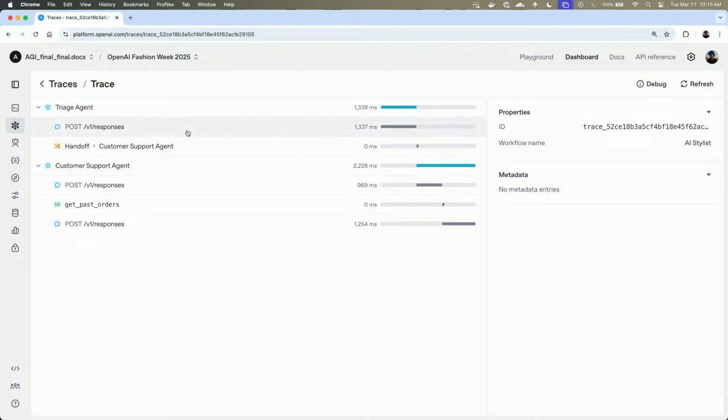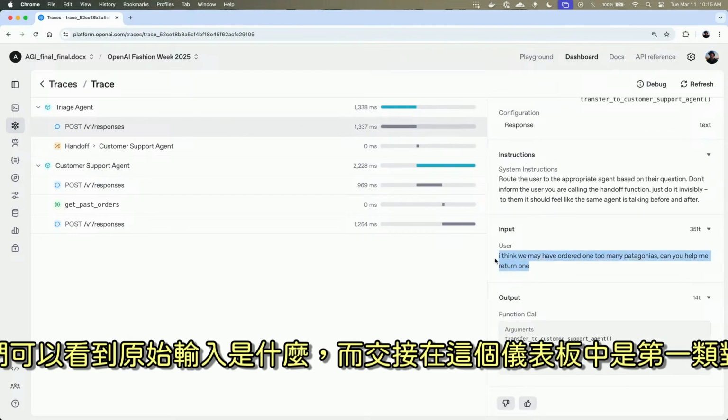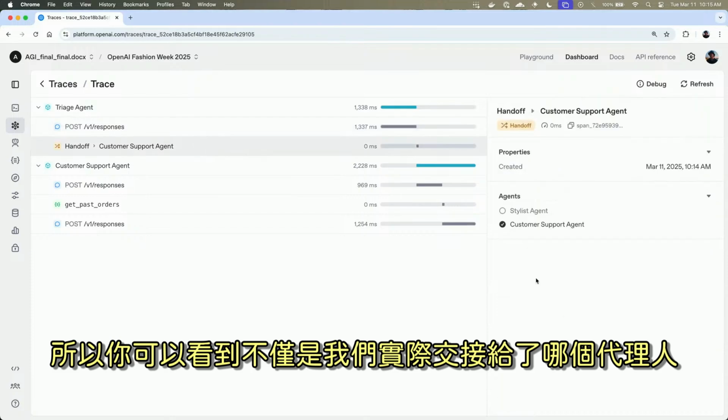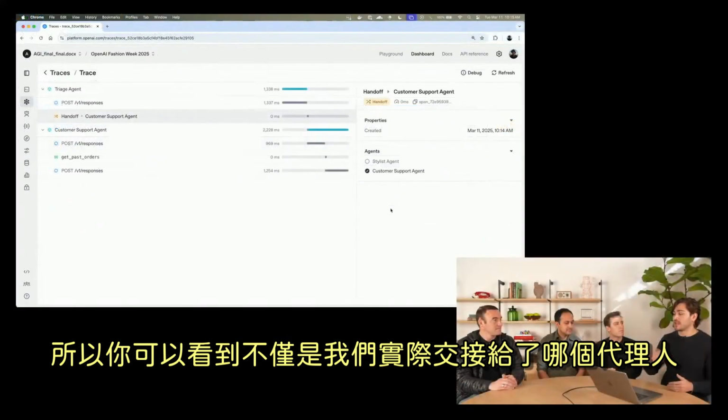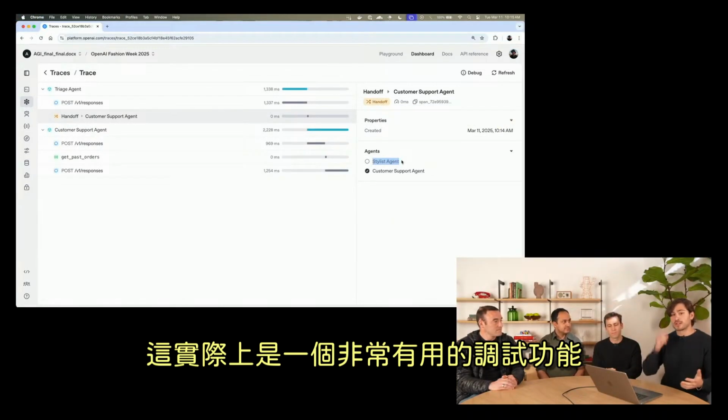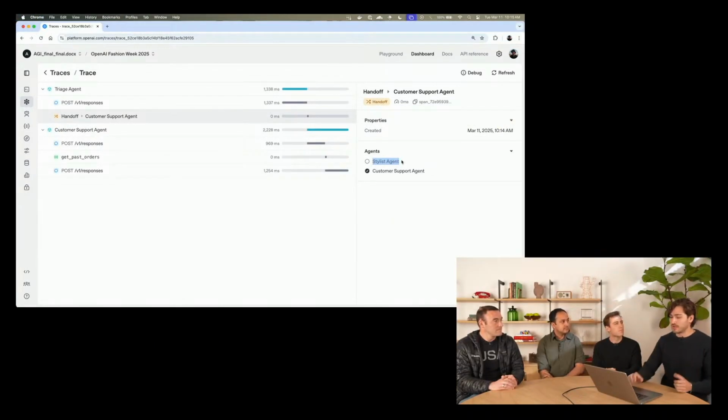Now, we can see what the original input was. And handoffs are first-class objects in this dashboard. So you can see not only which agent we actually handed it off to, but any that it had as options that it did not, which is actually a really useful feature for debugging.